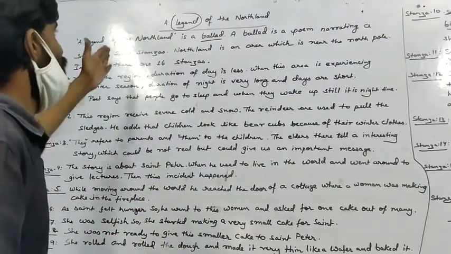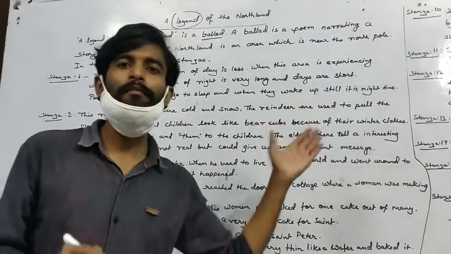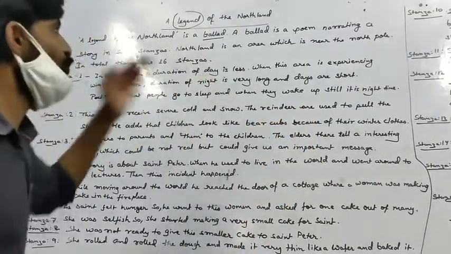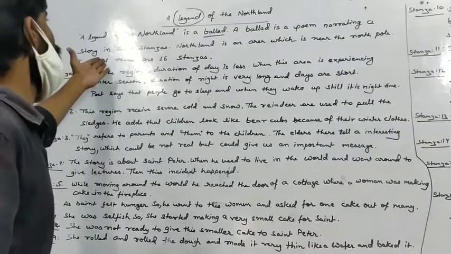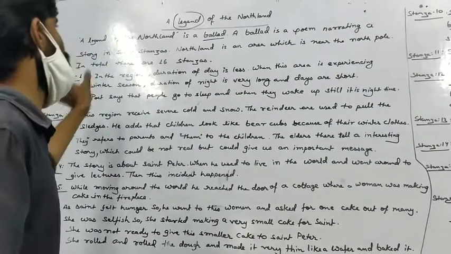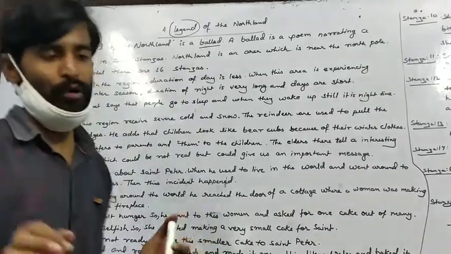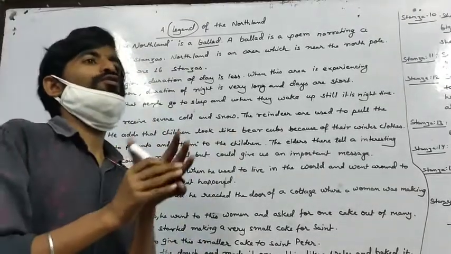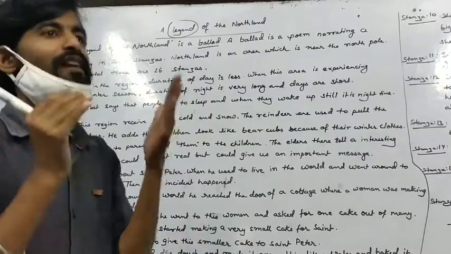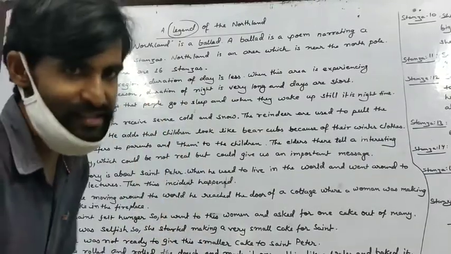Now, The Legend of Northland is a ballad. A ballad is a type of poem narrating a short story, that means a story in short stanzas. A ballad is a type of poem which we use to narrate stories in the form of stanzas.